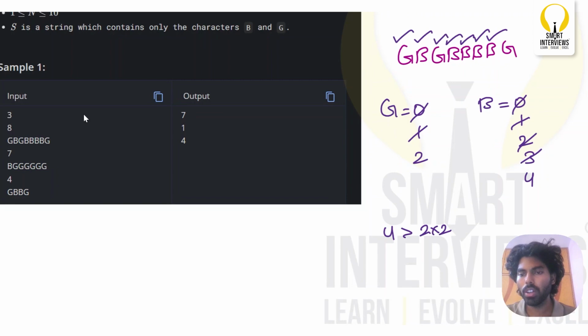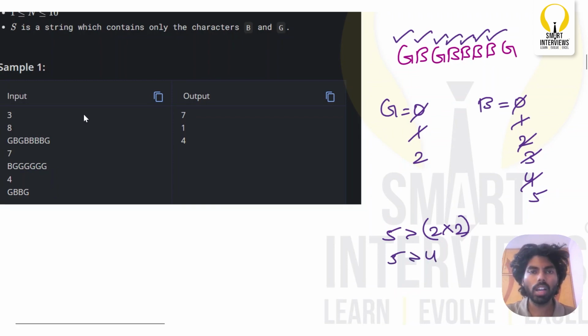If I allow this one more boy, the count of boys will become 5. Now is it satisfying? How many boys are there till now? 5 boys. How many girls are there? 2. Are boys more than twice the number of girls, which is 5 greater than 2 cross 2? Yes, 5 is greater than 4. So what will happen is the security guard will simply stop this person from entering into the bar.